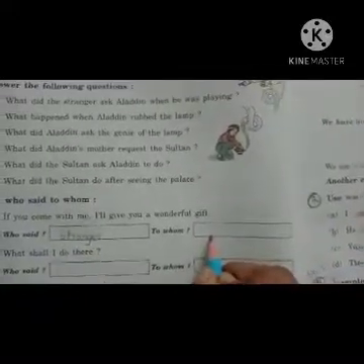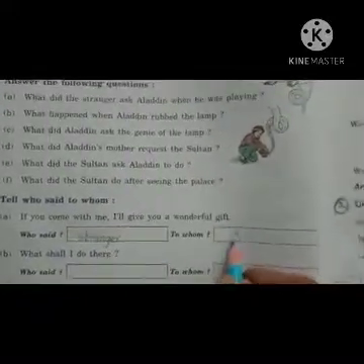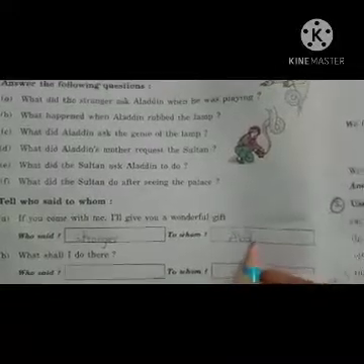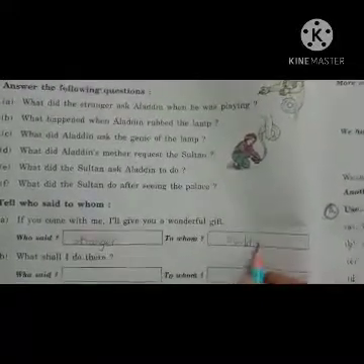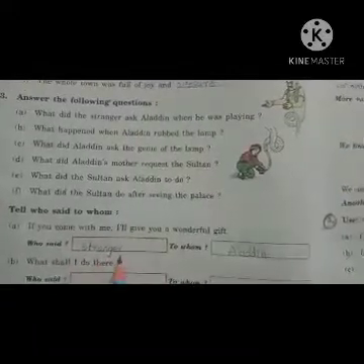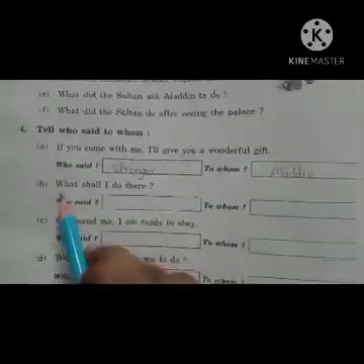S-T-R-A-N-G-E-R. Stranger. Here we have to write the spelling of Alauddin. A-L-A-D-D-I-N. Alauddin. Who said? Stranger said. To whom? Alauddin.